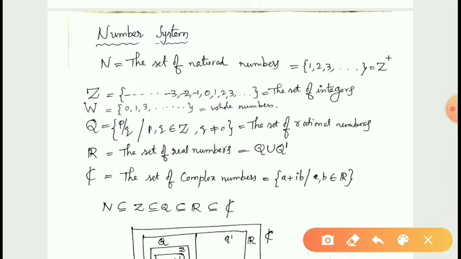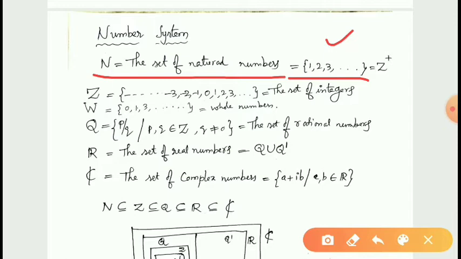So the first ever set of numbers is natural numbers. The set 1, 2, 3 and so on is said to be the set of natural numbers. Also we can use another term, the set of counting numbers, because if anyone asks you to count any object, how can you proceed? We will count things or animals or birds, whatever it may be, by using the numbers 1, 2, 3 and so on. Therefore the set of natural numbers is also called counting numbers.